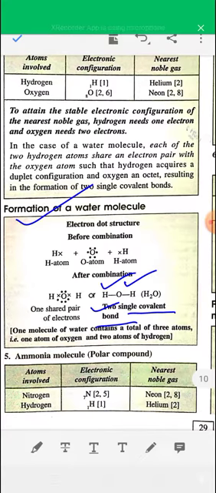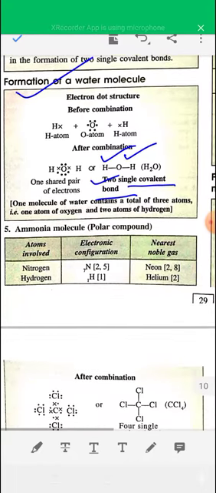These are electron dot structures. In the exam, you have to write only the electron dot structure, not the orbital structure. So in water, two single covalent bonds are present.